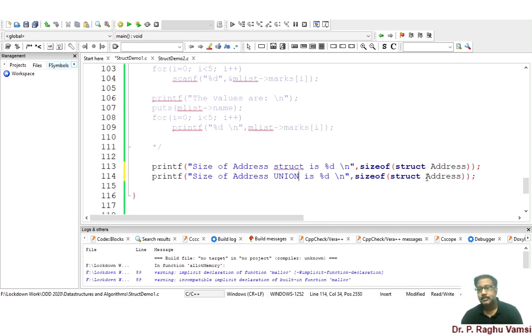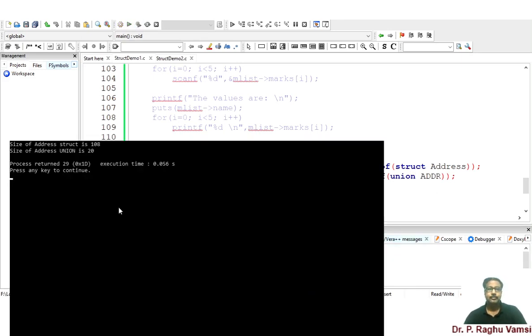Now the size of the address union is 20, whereas the size of the structure is 108.